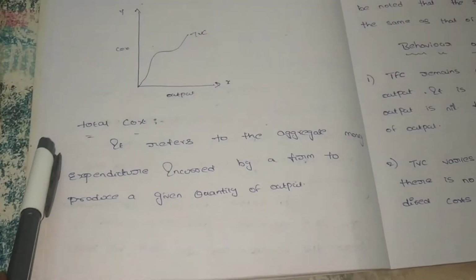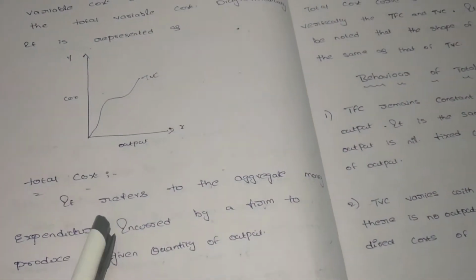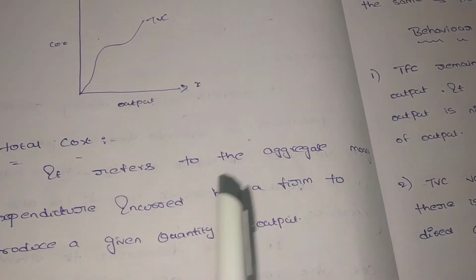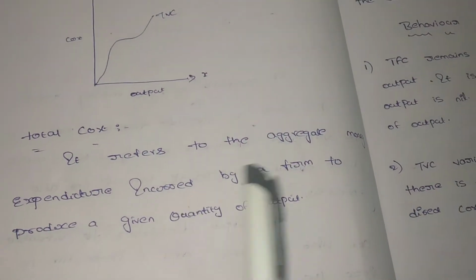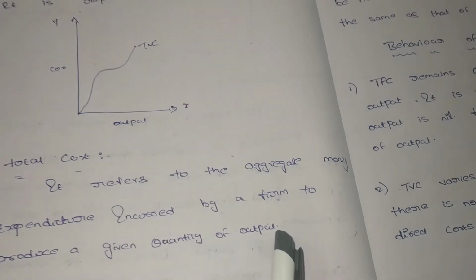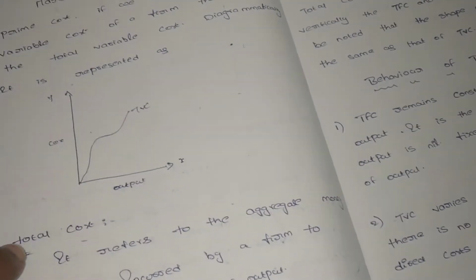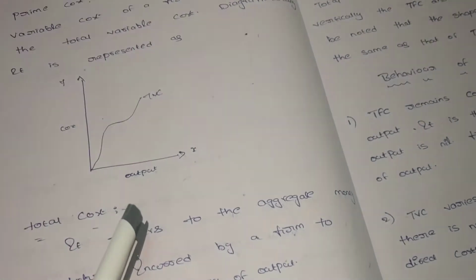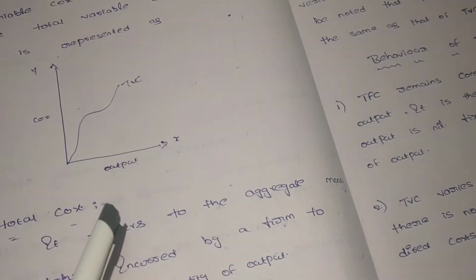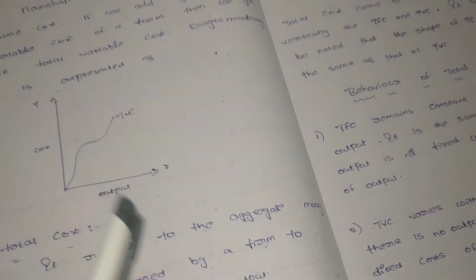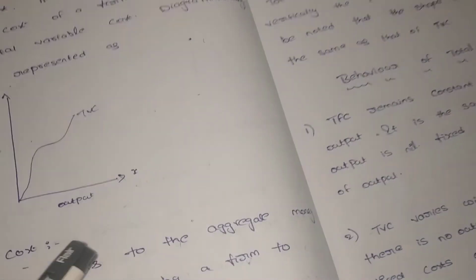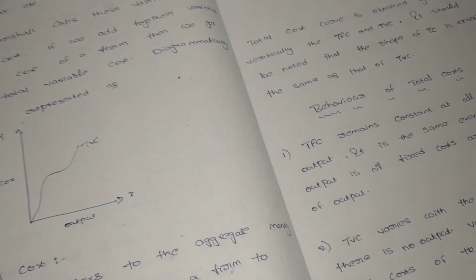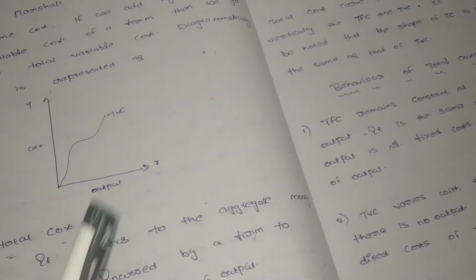Next, what is the total cost? Total cost is nothing but fixed cost plus variable cost. It refers to the aggregate money expenditure incurred by the firm to produce a given quantity of output. Suppose in our organization we are producing goods. For the production we incur some expenses. These expenses are direct cost and indirect cost. Adding both together, fixed cost and variable cost, is called total cost.